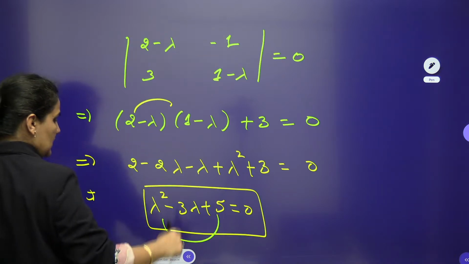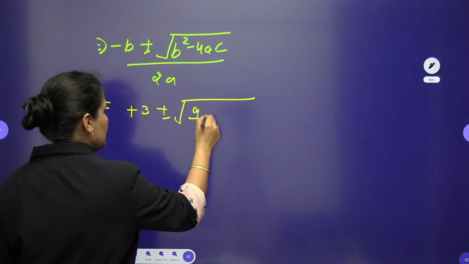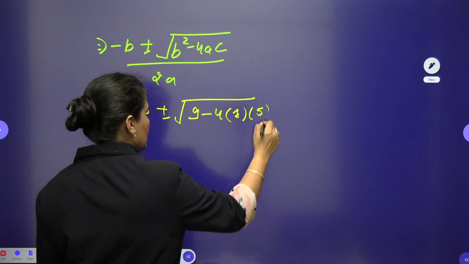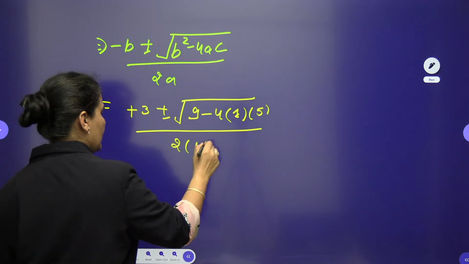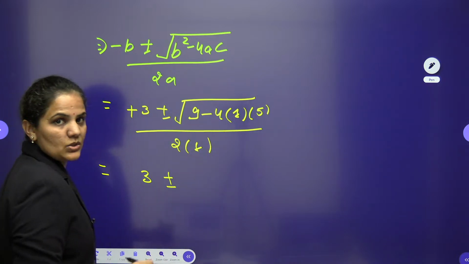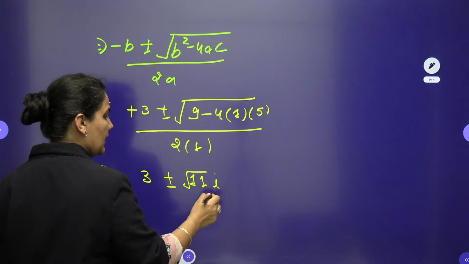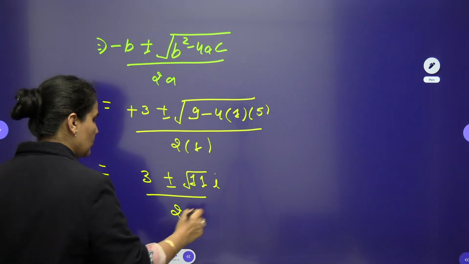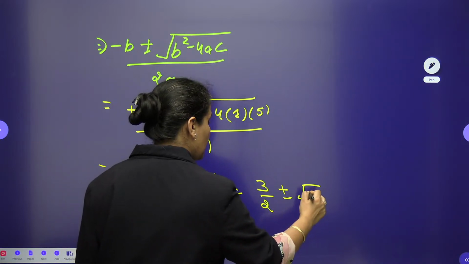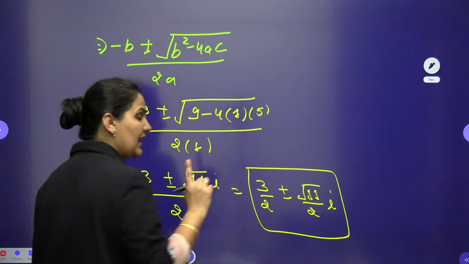If I follow this one, I am having minus of minus 3, which is plus 3, root of b square is 9, minus 4, a is 1 and c is 5, divided by 2a, where a is already 1. When you solve, you can see 3 plus minus root of 9 minus 20, means here you are having minus 11, so square root of 11 iota, divided by 2. In this case my result will be 3 by 2 plus minus root of 11 by 2 iota. So these should be my eigenvalues.